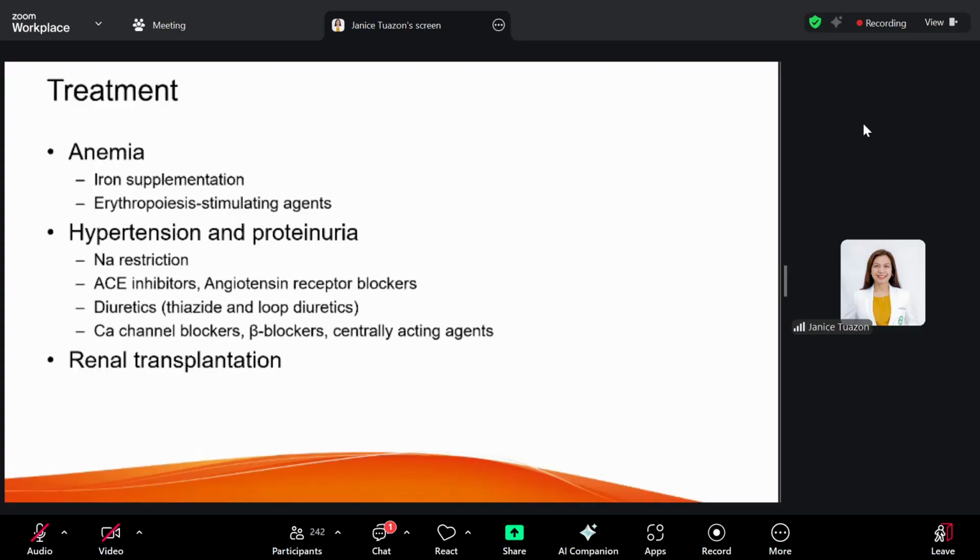Ultimately, renal transplantation is still the definitive treatment for end-stage renal disease. With renal transplantation, there is improved quality of life and decreased mortality rate. The center of renal transplantation is at the National Kidney Transplant Institute.